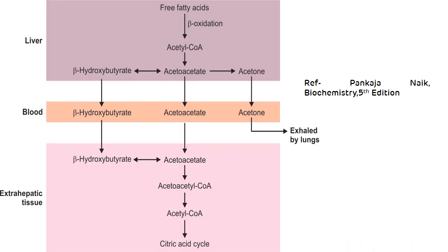This is the schematic presentation of ketone body metabolism. Acetyl CoA, which is derived from the free fatty acids by the beta oxidation of fatty acid, leads to the synthesis of three ketone bodies, that is beta hydroxybutyrate, acetoacetate, and acetone. All these three ketone bodies, via blood, get transported to the extrahepatic tissue. In the extrahepatic tissue, acetoacetate is activated into acetoacetyl CoA, and this acetoacetyl CoA gets converted to acetyl CoA by the thiolase enzyme, and it enters into the TCA cycle for its complete oxidation.